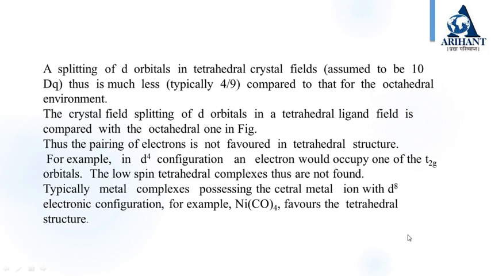For example, in d4 configuration, the electron would occupy one of the t2 orbitals. The low spin tetrahedral complexes thus are not found. Typically, metal complexes possessing a central metal ion with d8 configuration, for example Ni(CO)4, favor the tetrahedral structure.